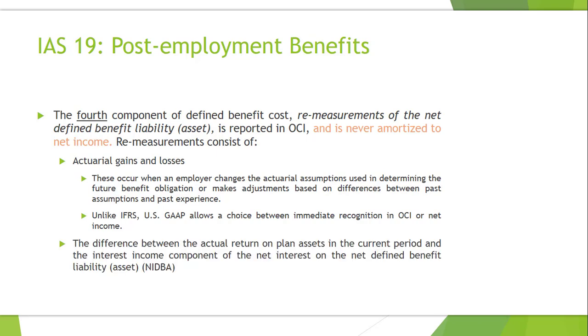The difference between the actual return on plan assets in the current period and the interest income component of the net interest on the net defined benefit liability or asset, as the case may be. So that's another component of remeasurement. And then any change in the effect of the asset ceiling during the period.